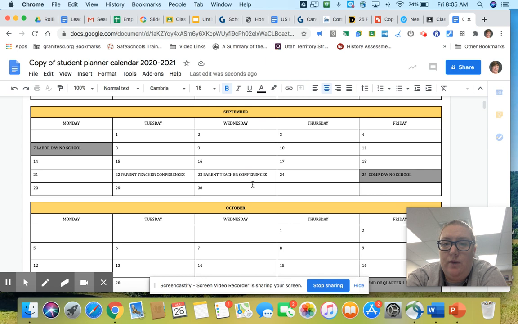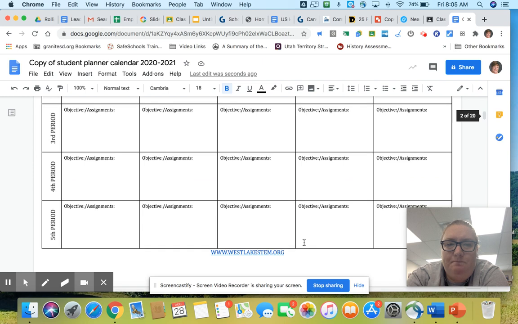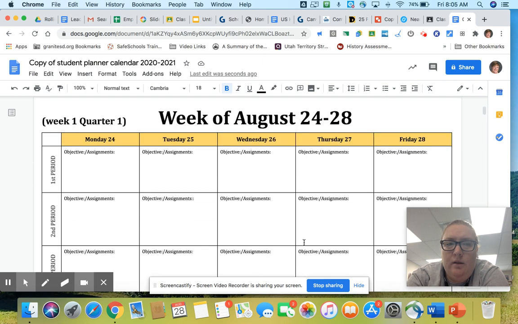Usually midterms is around the same time as parent-teacher conferences, so around the 24th of September, you should have a really good view of where you're at for the term so far. Then it also has a weekly objective.